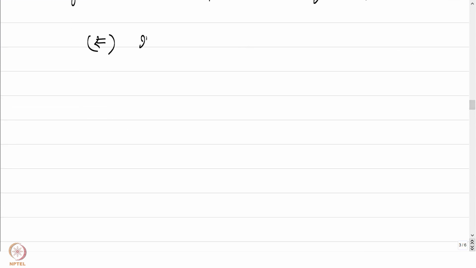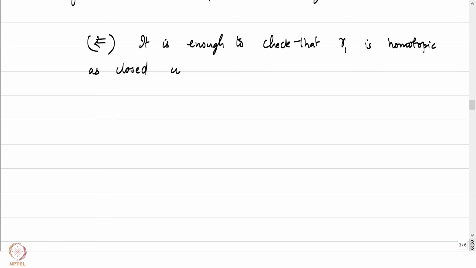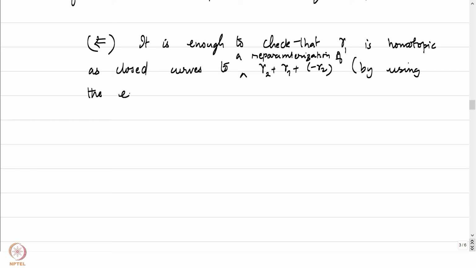To prove the converse, it is enough to check that gamma 1 is homotopic as closed curves to gamma 2 plus gamma 1 plus minus gamma 2, or rather a reparameterization of this, by using the transitivity property of homotopy.